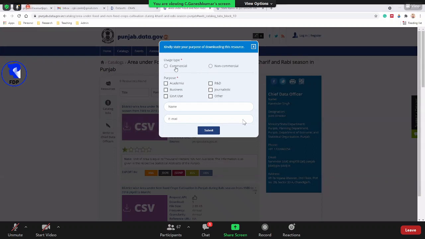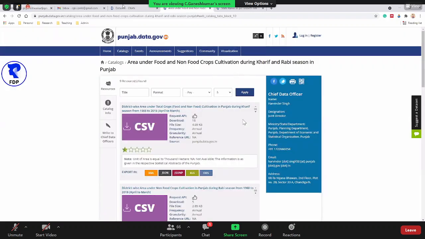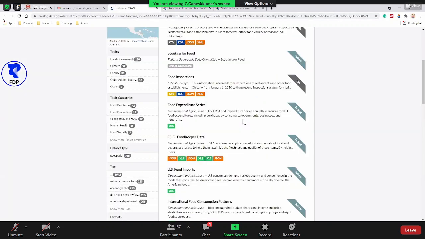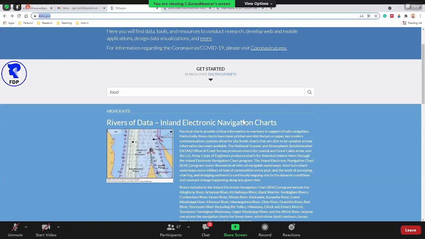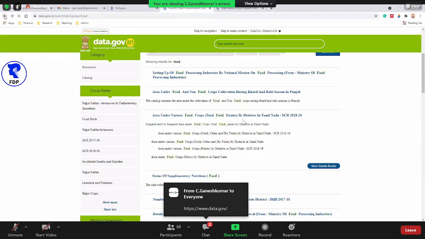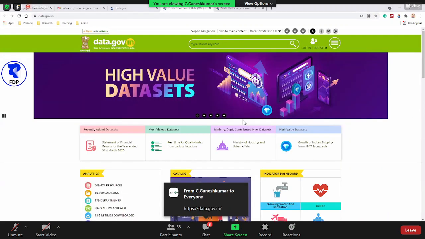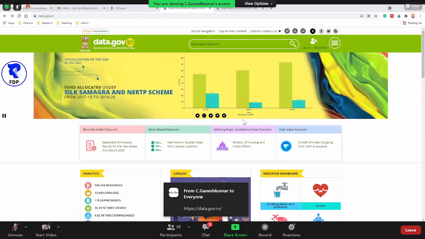Commercial, non-commercial, or academic, like this, and then it will come to your mail ID or you can download. If you look at the US, there you can download directly, but for Indian data you have to register and then download. These are the first two data sets. If you want, I can share this link in the chat window, or else I'll share it at the end. The first one is for government, related to the Indian government.